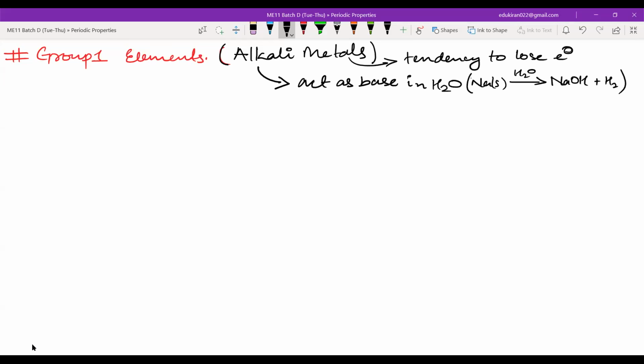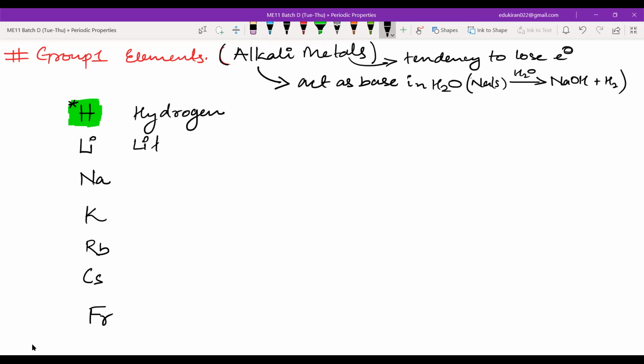What are the elements here? Please write all these things with me. Hydrogen, Li, Na, K, Rb, Cs, Fr. I am marking hydrogen with a star because hydrogen is controversial. Its place is not defined. We put it in group 1, but it does not quite resemble the group 1 elements. We will write it in group 1 because we have to study hydrogen also. So: hydrogen.